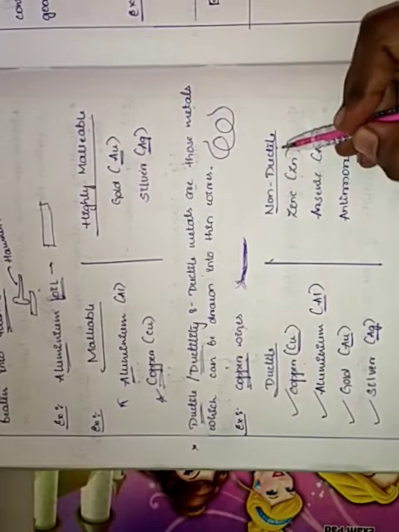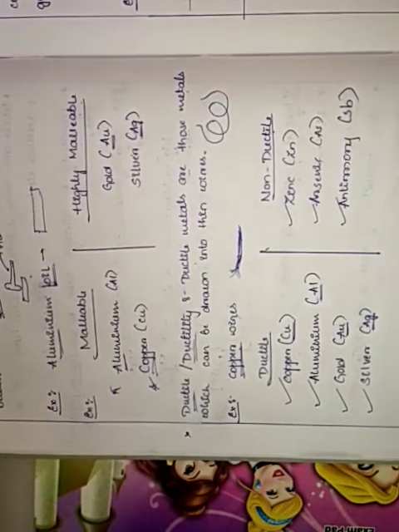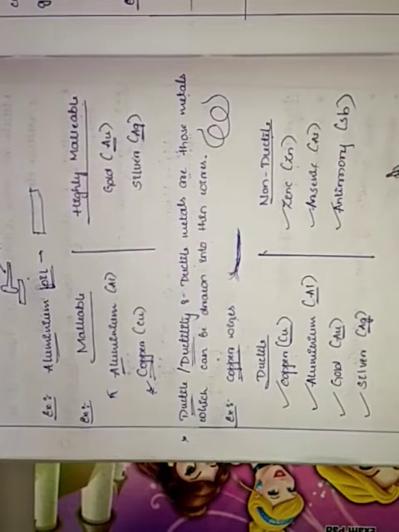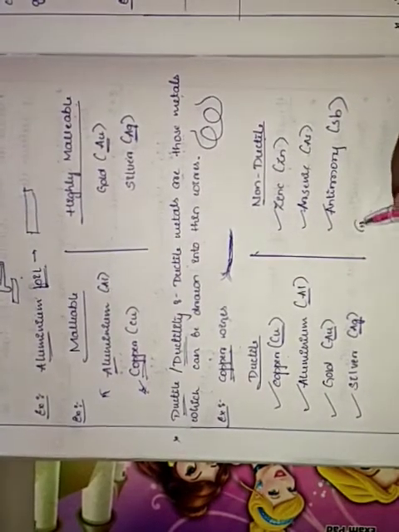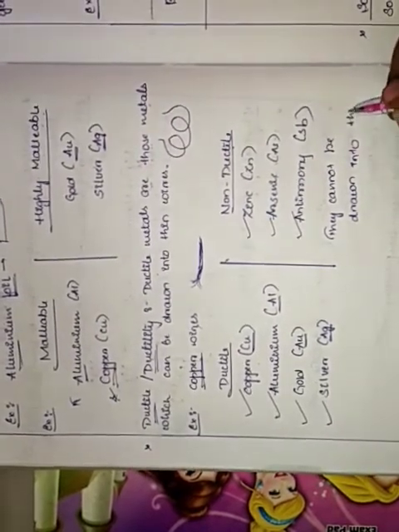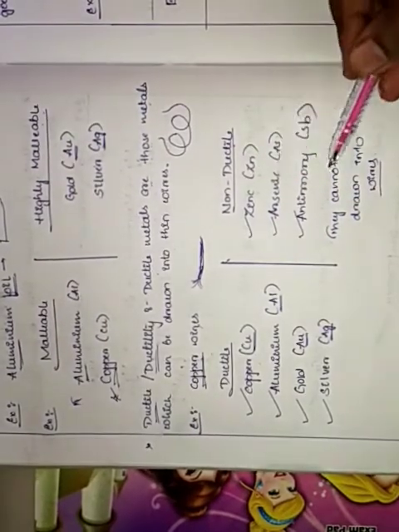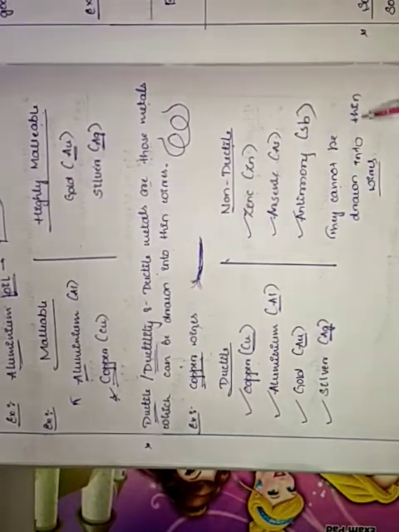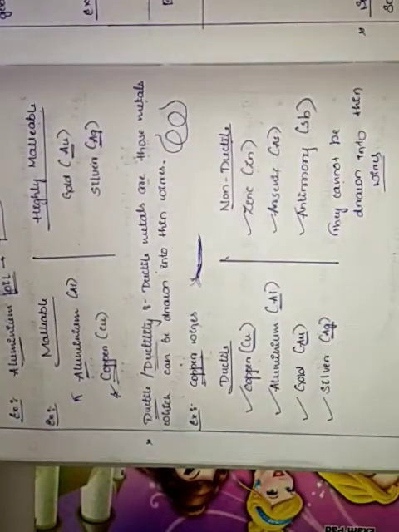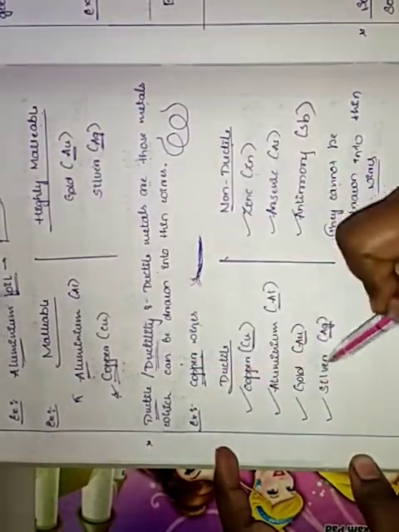Non-ductile means zinc, arsenic and antimony. These three are non-ductile, meaning they cannot be drawn into thin wires. Whereas these three non-ductiles, zinc, arsenic and antimony, cannot be drawn into thin wires. We cannot make these into thin wires. Whereas these other metals we can make into thin wires. That we call ductile or ductility.